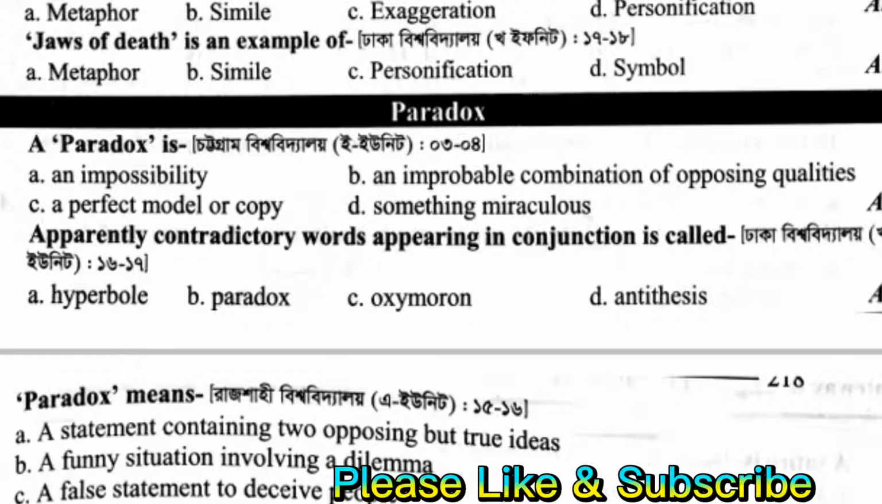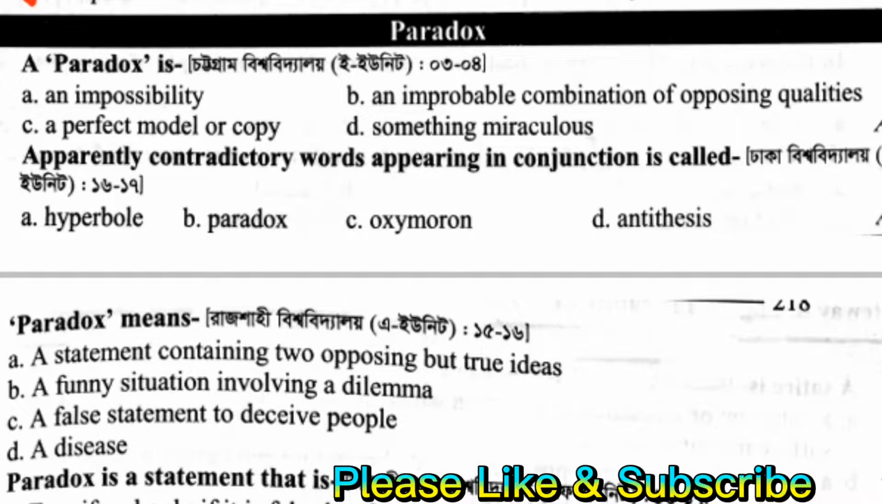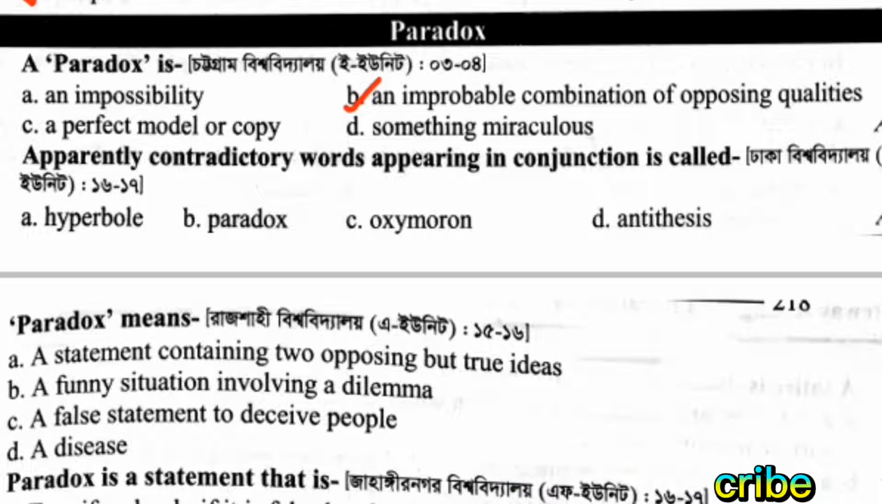Deuce of death is an example of metaphor. A paradox is dash. A paradox is an improbable combination of opposing qualities. Apparently contradictory words appearing in conjunction is called dash. Is called paradox.